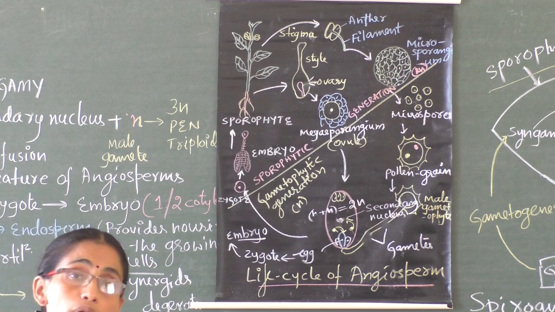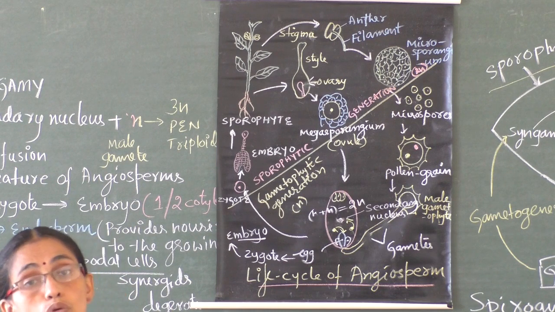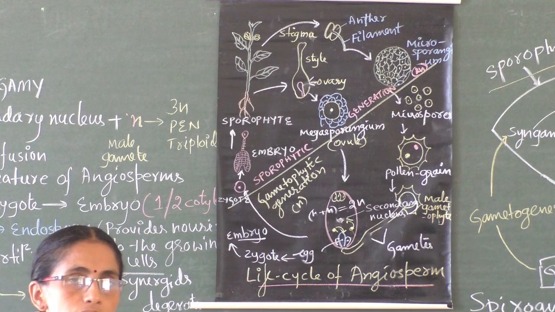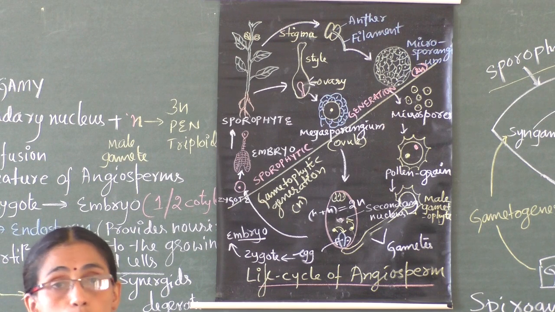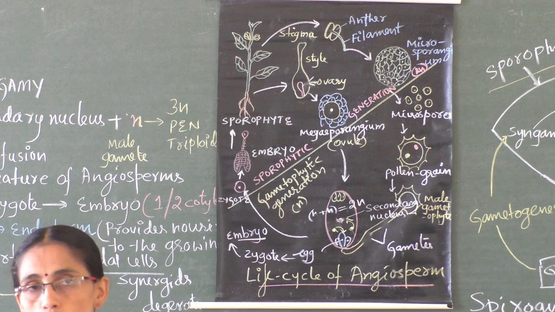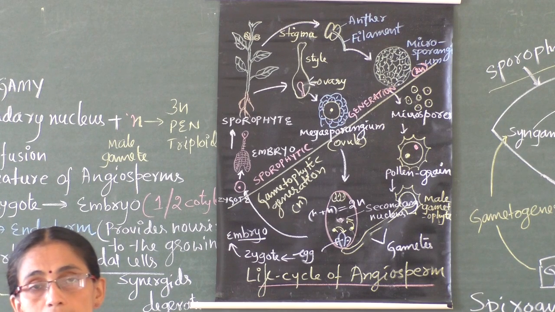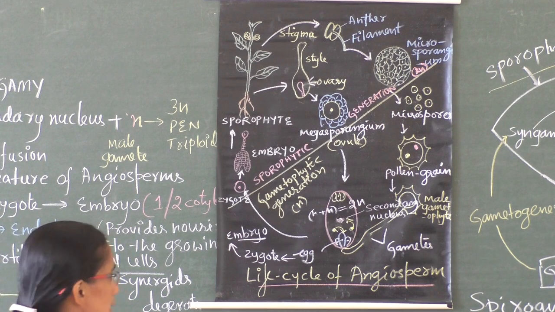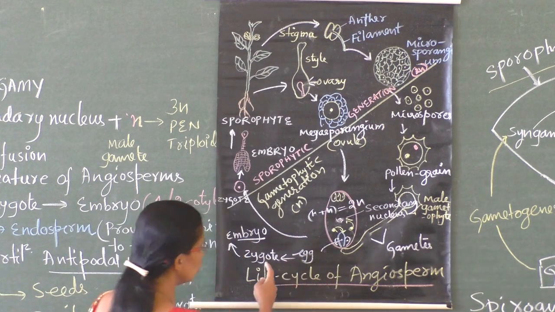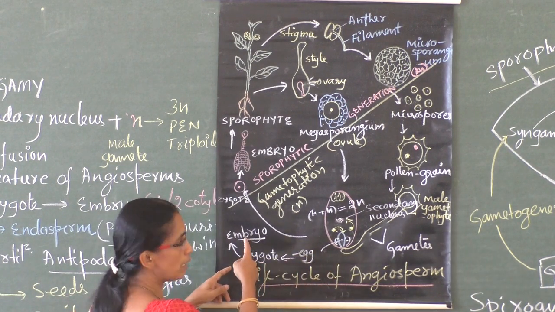Few are with one cotyledon, others with two. I already told you that in angiosperms there are two classes, dicotyledons and monocotyledons. Dicotyledon seeds have two cotyledons, monocotyledon seeds have one. Now the egg changed into the zygote, and the zygote grows and becomes the embryo.